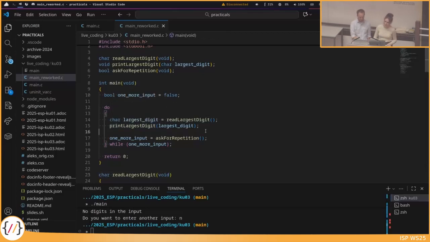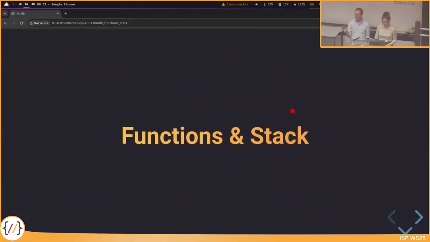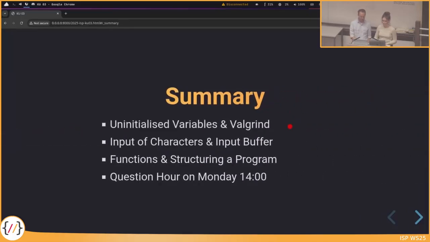Okay, with that, maybe switch back to the slides. So the functions and stack part, we will do this next week. This is important. Maybe there is even some more knowledge than known from the lecture. So just to sum up what we have seen, we started with the uninitialized variables and Valgrind. So watch out for Valgrind in assignment 1. And then we talked mainly about the input of characters and also this input buffer thing, that if you enter something, then everything is passed to the program and not just a single character. And in particular, the \n that you enter as well, you need to consider this.